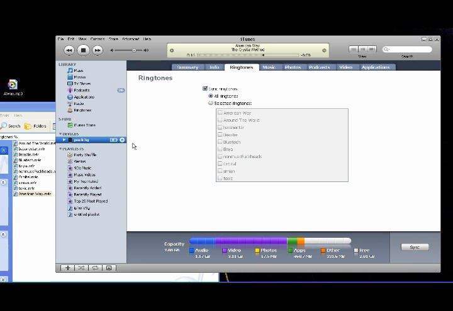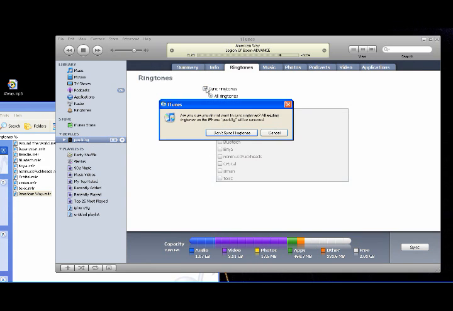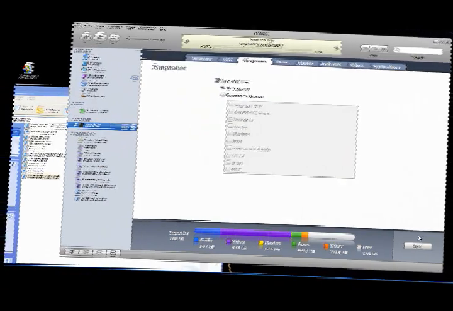Now click on your iPhone, go to the Ringtones tab, and make sure that Sync Ringtones box is selected. Now, when you sync your iPhone, your ringtones will automatically show up on your iPhone.